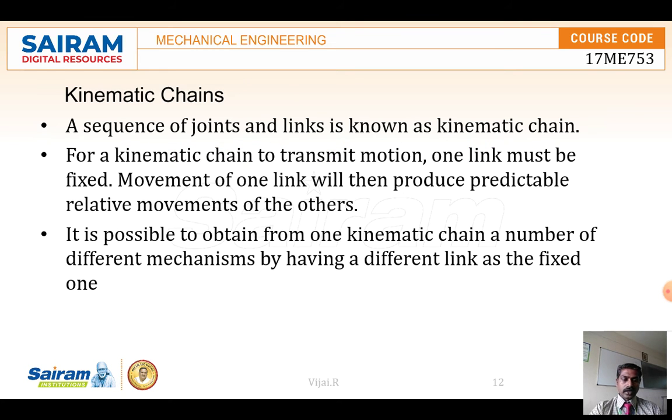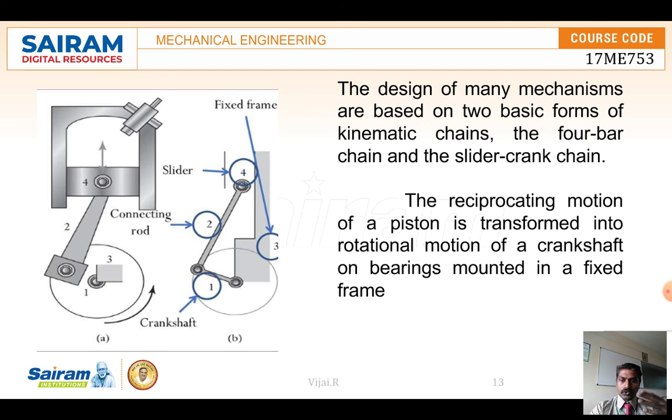In piston IC engines also, we use this slider crank mechanism, where the piston moves when the shaft is rotated. When the crankshaft rotates, the connecting rod which is connected to the piston moves up and down. Here you can see a fixed frame where the crankshaft is rotated. Number 1 is the crank, which is in the crankshaft, number 4 is the piston, and 2 is the connecting rod.